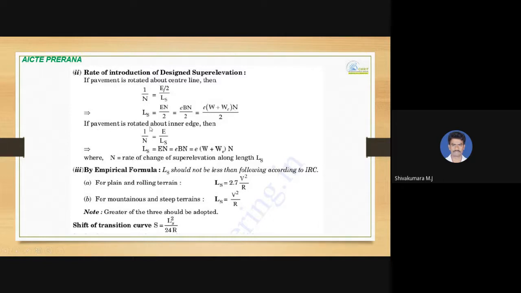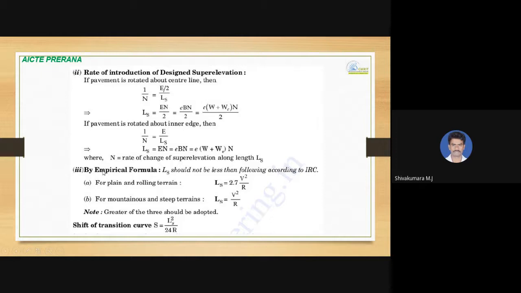If the pavement is rotated about the inner edge, then it is not required to divide it by 2. So if we rotate it about the inner edge, the length of transition curve will be equal to E into (W plus WE) into N. So half of this value is what we are going to get if we rotate the pavement with respect to center line.